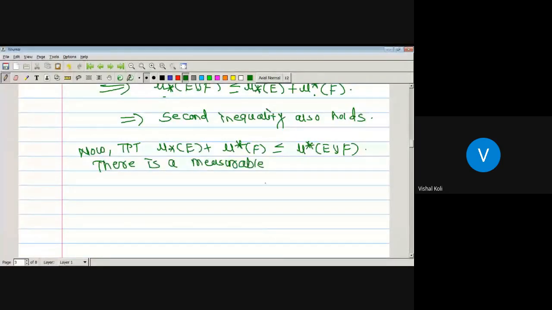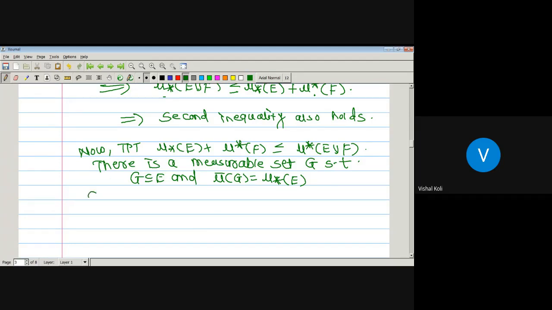There is a measurable set G such that G is a subset of E and mu bar of G is nothing but inner measure of E. Since if inner measure of E or inner measure of F is infinite, then the result will be obviously true. So here we have taken G as a measurable set such that G is a subset of E, and as it has a finite measure, then mu bar of G is nothing but the inner measure of E.